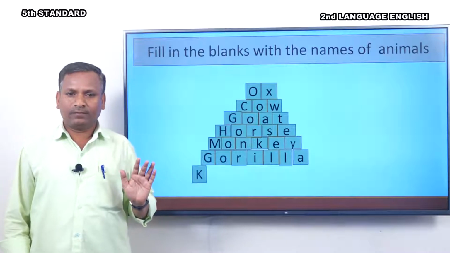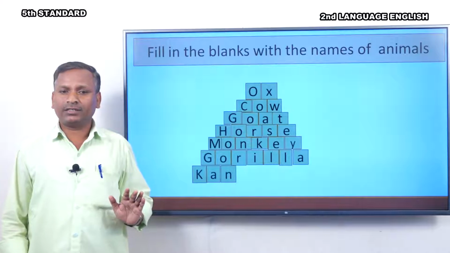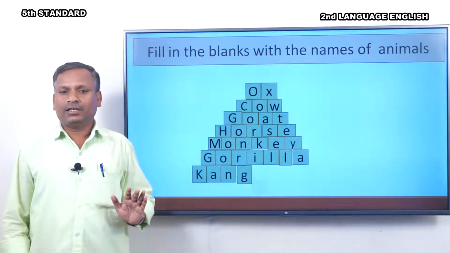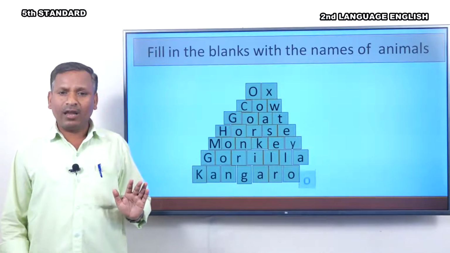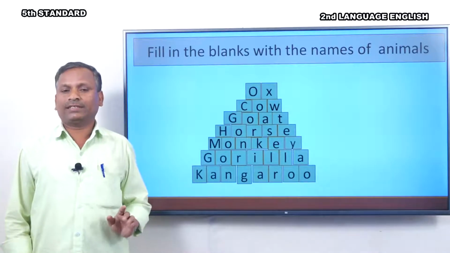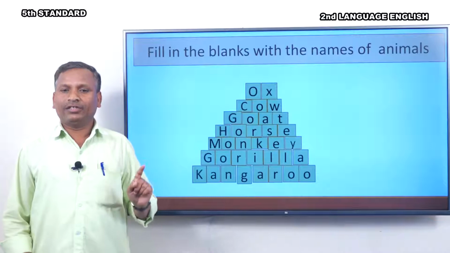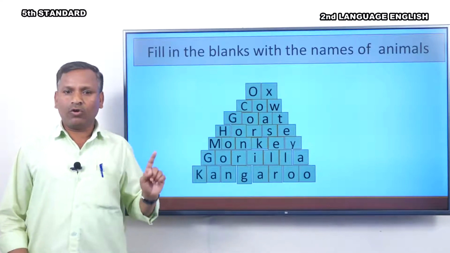What is the next one? What is the name of this animal? Can you guess? Here is the answer for you. Kangaroo. KANGAROO, kangaroo. Okay, children.